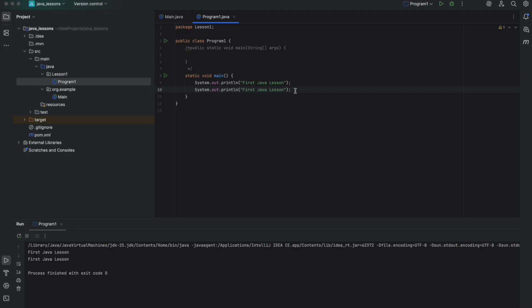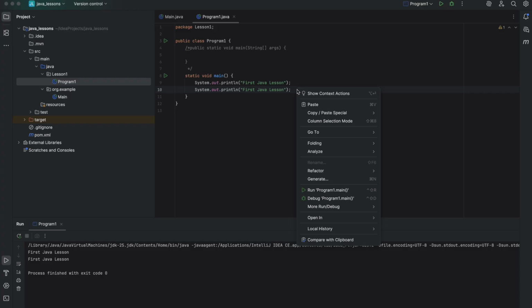So we have multiple ways to run the program. The first one is to click the triangle next to the class name right here. The second one is to click the triangle next to the main method here. Then we can click the triangle on top in the right corner right here. We also can do the right click and hit run program.